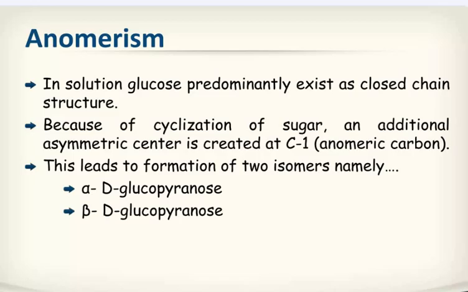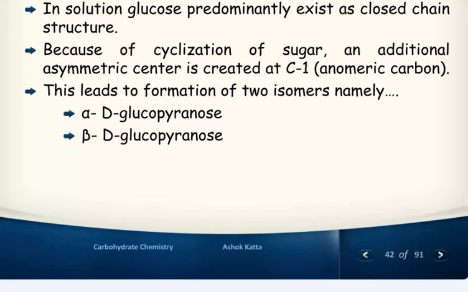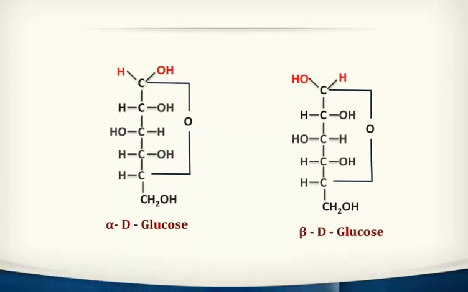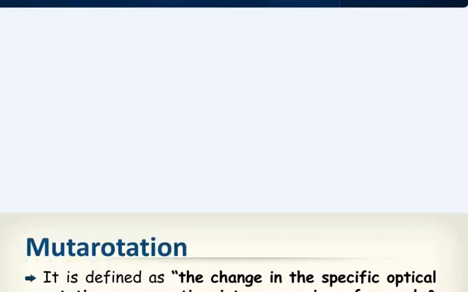Anomerism. In solution, glucose predominantly exists as a closed chain structure. Because of cyclization of the sugar, an additional asymmetric carbon center is created at carbon 1, the anomeric carbon. This leads to formation of two isomers, namely alpha-D-glucopyranose and beta-D-glucopyranose. You can see this alpha-D and beta-D.